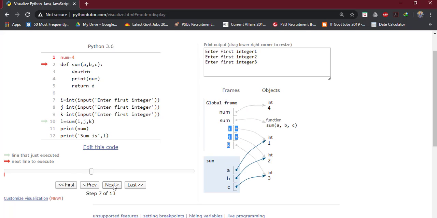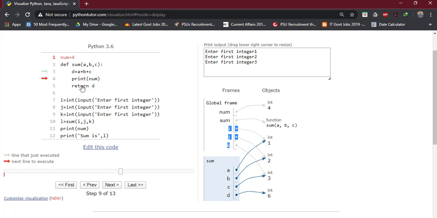Then when we run this program, what will happen? A new frame will be created for function sum, as we have seen earlier also. We can see that we can print this num within this function also, and this will not give the error. You can see the output here, it is getting printed here. So there is no error in this statement. Why?